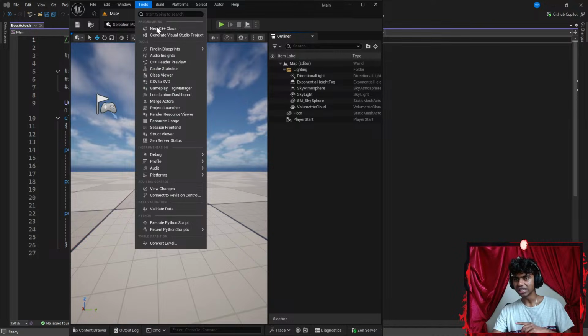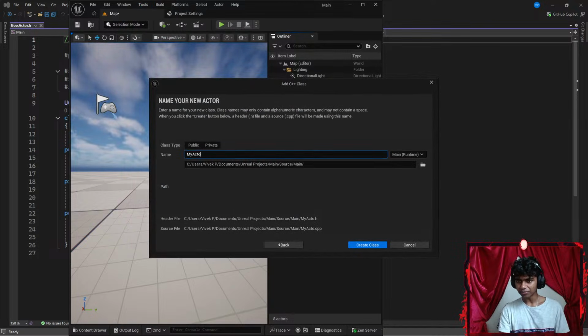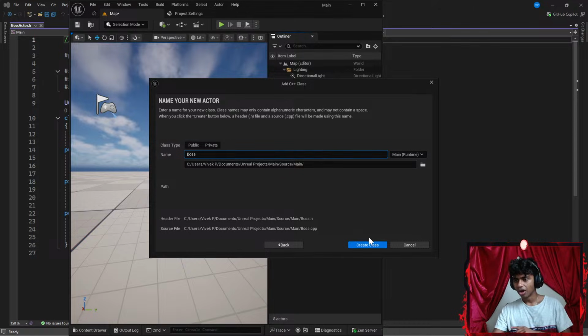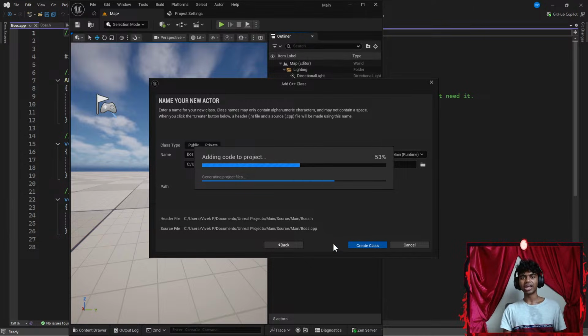Let's go to tools. Let's create a new class. It's gonna be an actor class. I'm gonna call it something like mage. Okay, let's go with something like, but I don't have a mage. I might go with something like boss. Okay, now let's go ahead and create a class. Now that I've created a class, I'm gonna be adding a static mesh to it. Guys, I gotta go ahead and create like more meshes and like Blender type stuff.